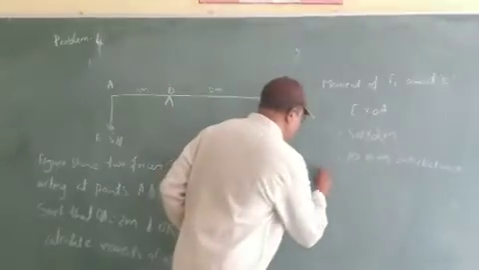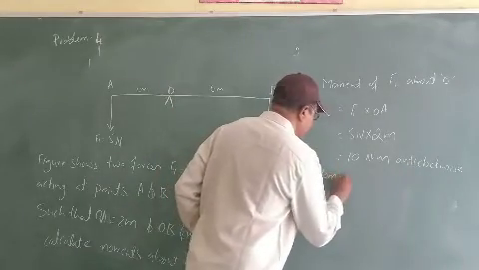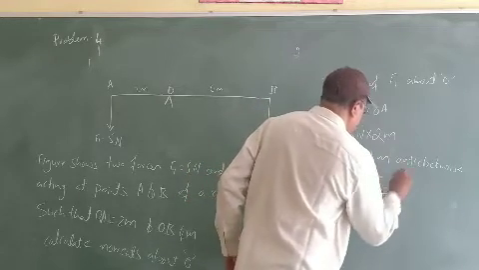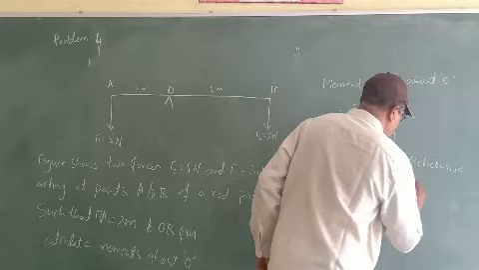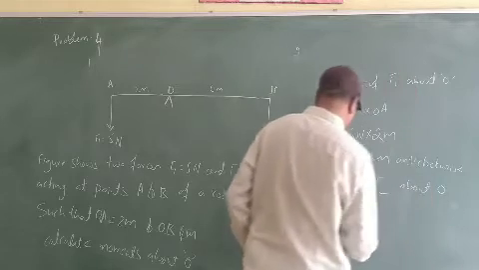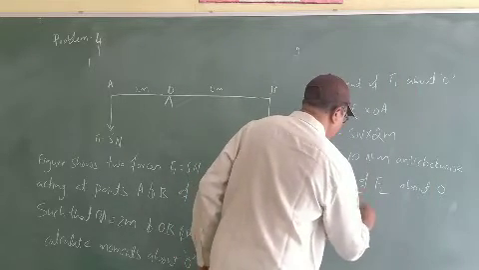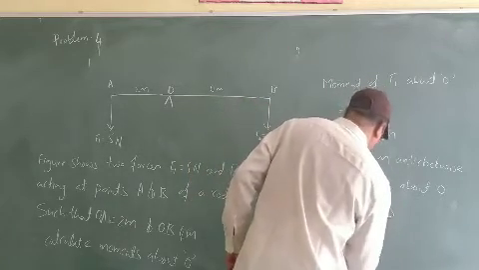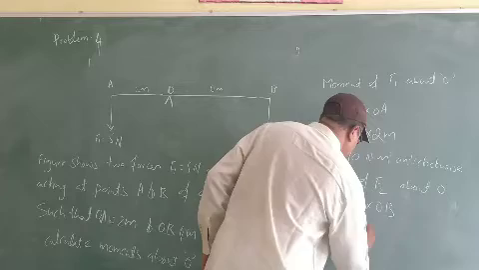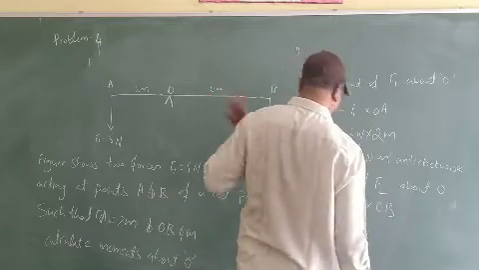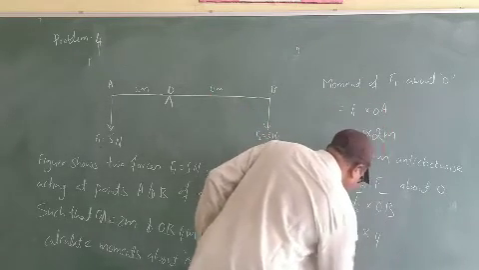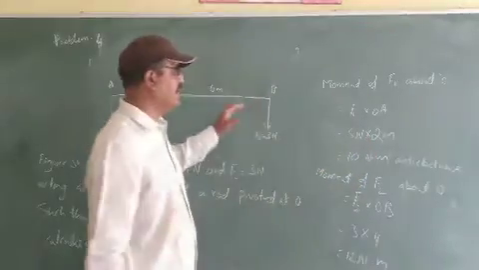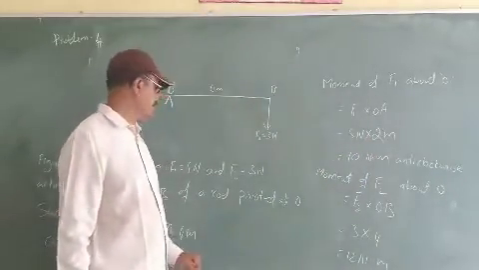What is the second moment? We have moment of F2 about O. So that is nothing but F2 into OB. So what is F2 we have? F2 is 3 newtons into what is OB? 4. So that is nothing but 12 Newton meter. So we have calculated two moments here, both the moments.